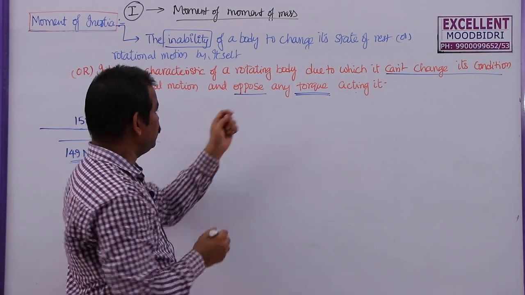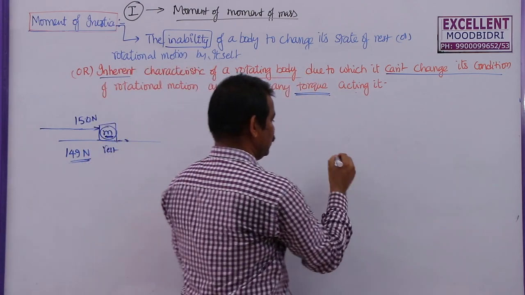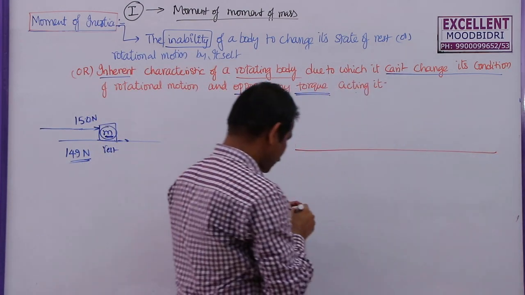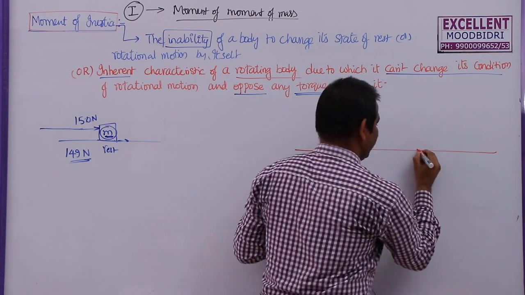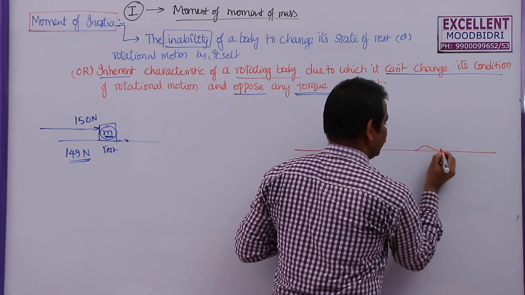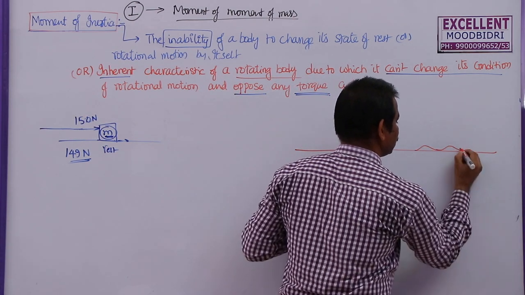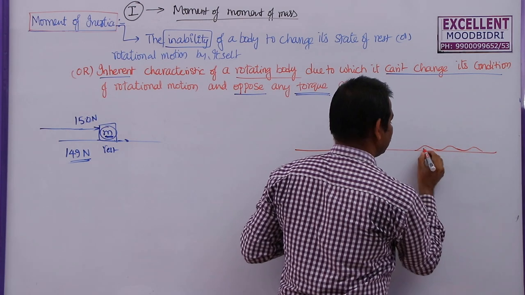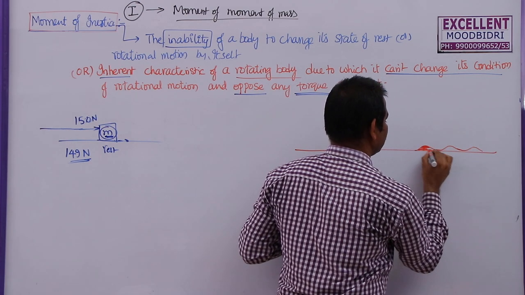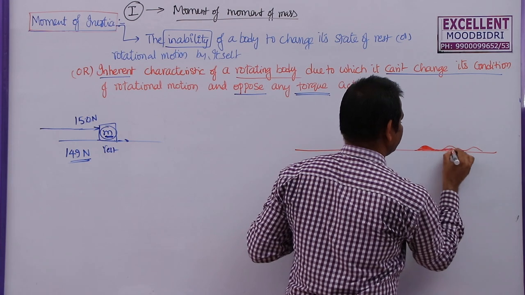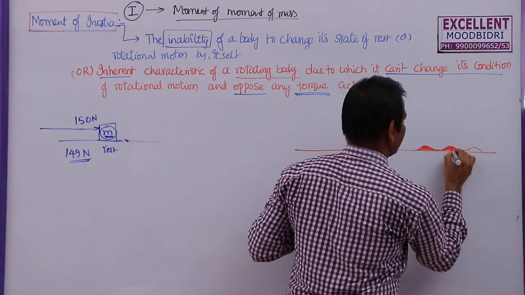In case of this rolling motion or rotatory motion, let us say this is a road with bumps here, or we can call them speed breakers. So, these are the speed breakers on a road.